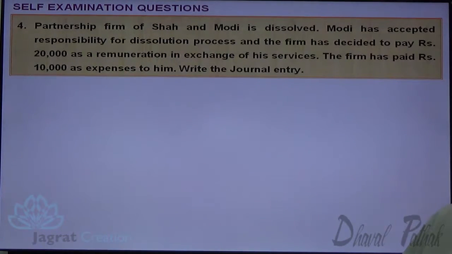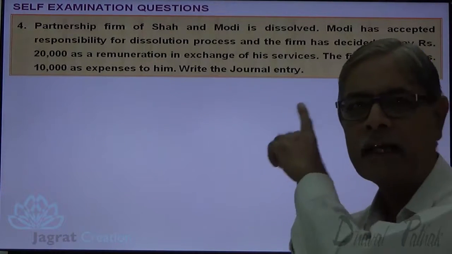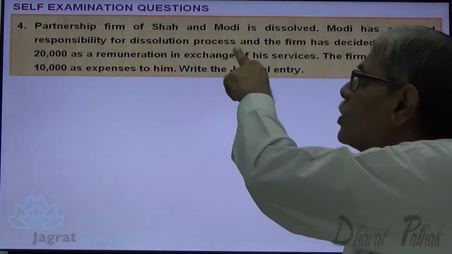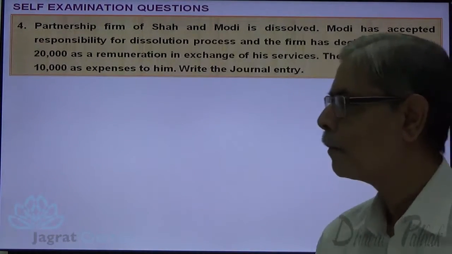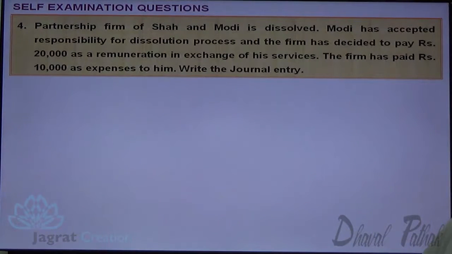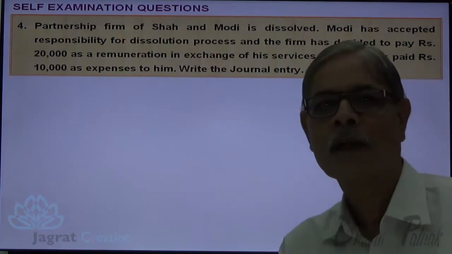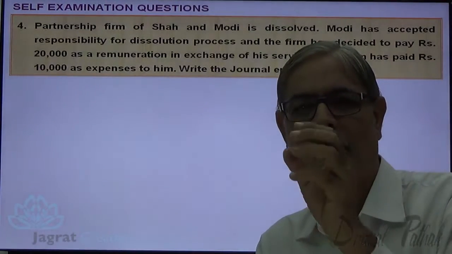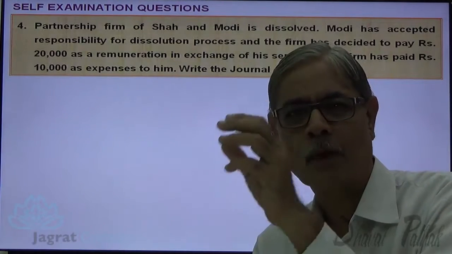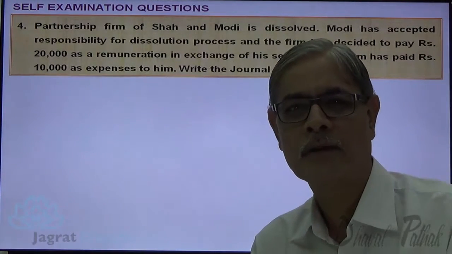Partnership firm of Shah and Modi is dissolved. Modi has accepted the responsibility for dissolution process, and the firm has decided to pay rupees 20,000 as remuneration in exchange of his services. The firm has paid 10,000 as expenses. Write the journal entry. Now, partner is entrusted with a responsibility of completing dissolution task.